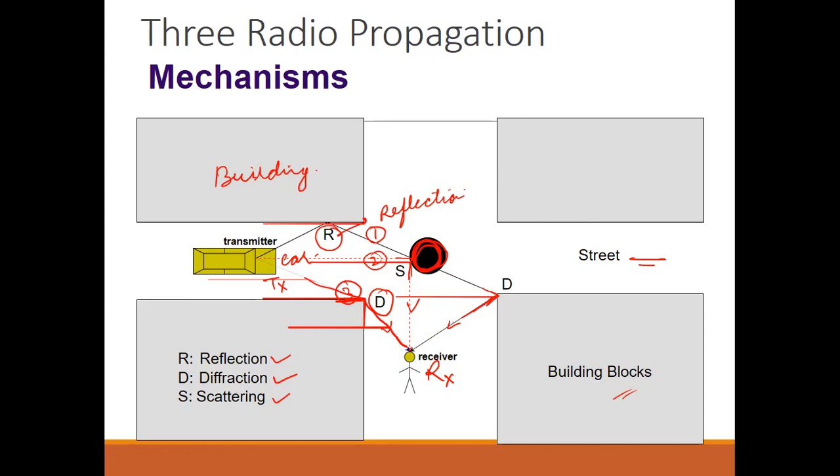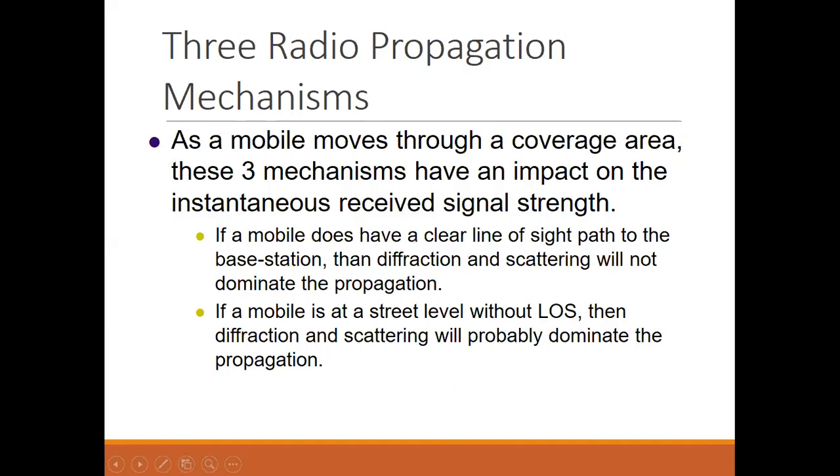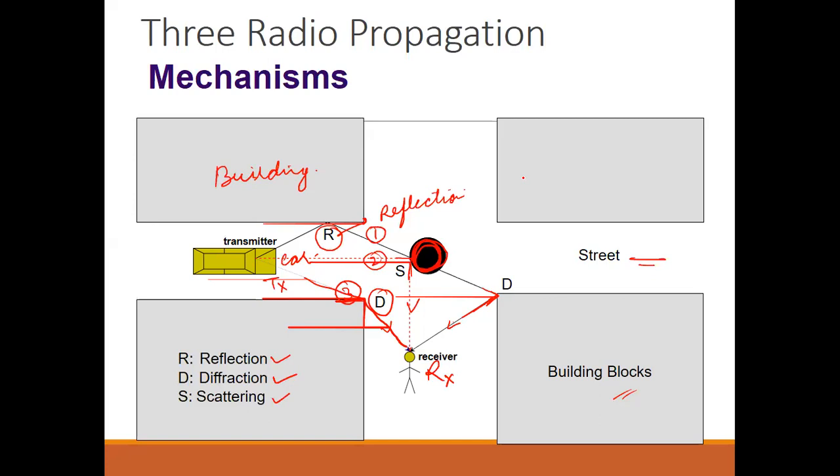These are the mechanisms which are used for the propagation. Okay, now 3 radio propagation mechanisms में अभी हम देख लेते हैं यहाँ that a mobile moves through a coverage area. Okay, as we have seen in the picture, 3 mechanisms. These 3 mechanisms have an impact on the instantaneous received signal strength. जो भी यहाँ पर सिग्नल रिसीवर के पास पहुंच रहा है, okay, whatever the signal is receiving at the receiver is the instantaneous value of all the signals.